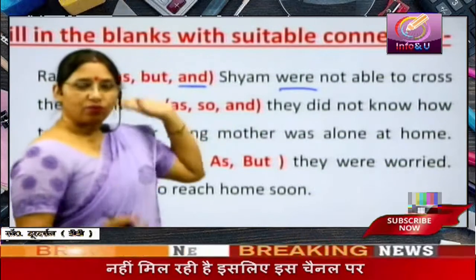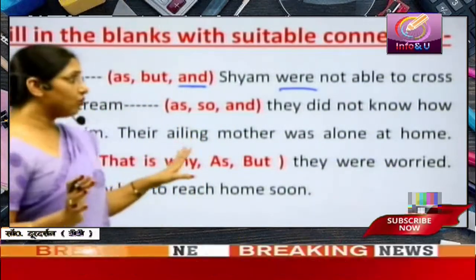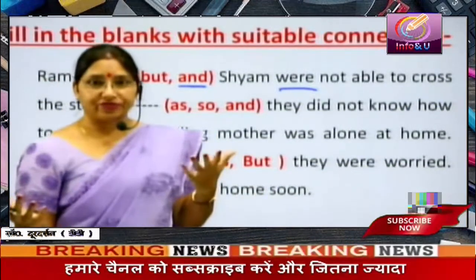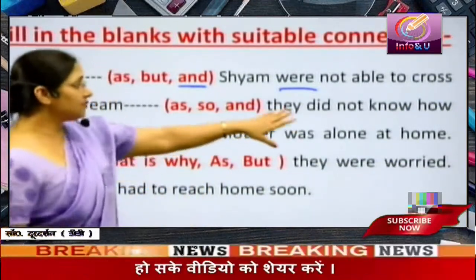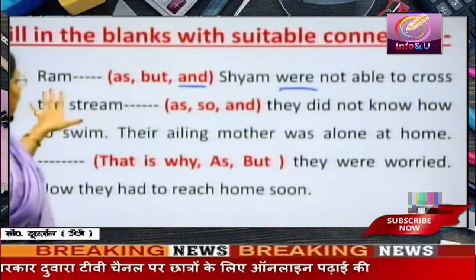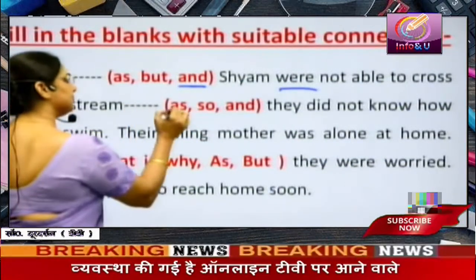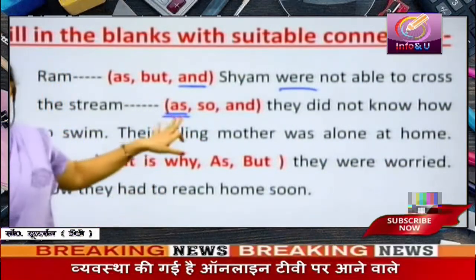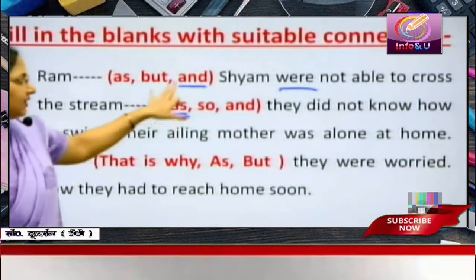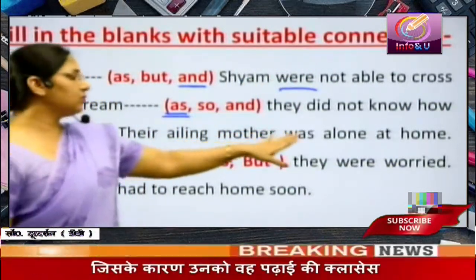There are two things. One is they could not cross the stream, and the other is they did not know how to swim. So there is a cause and effect relationship. This is the cause of this effect. They could not cross the stream as they did not know how to swim. As means because. We are telling the cause of this. So as is used. Their ailing mother was alone at home.